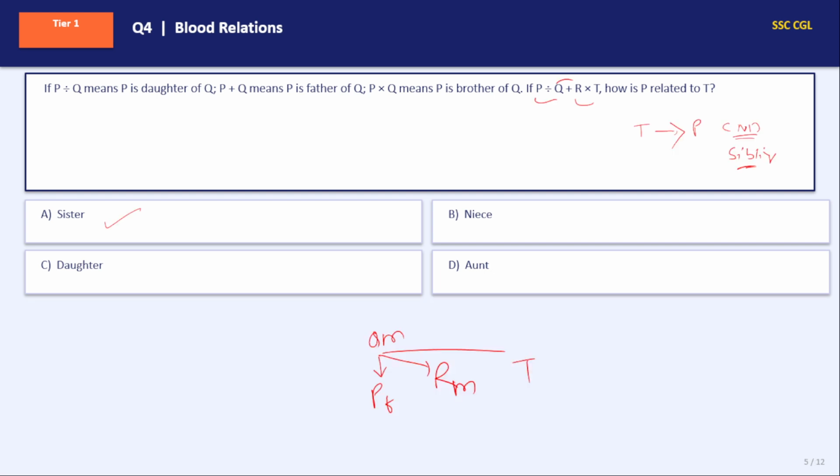Wait a second. How is P related to T? P divided by Q means P is daughter of Q. Q plus R means Q is father of R. R cross T, R is brother of T. That is right. The question is how is P related to T?